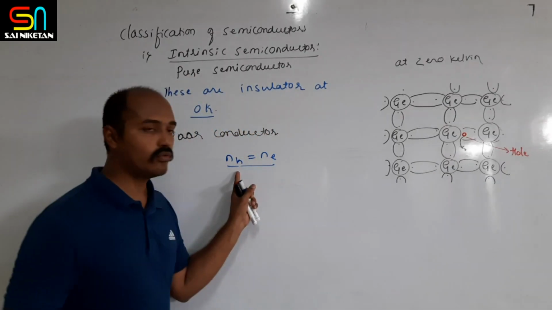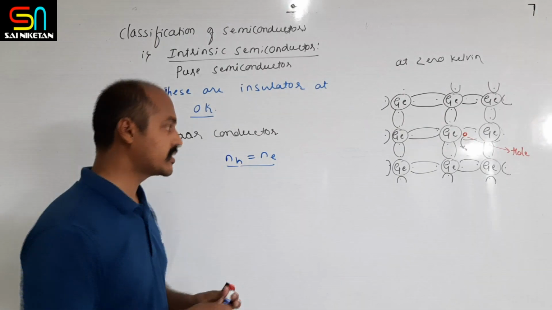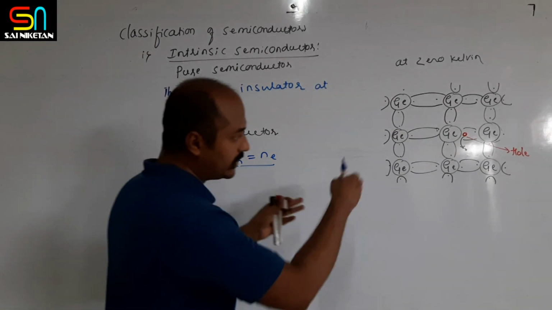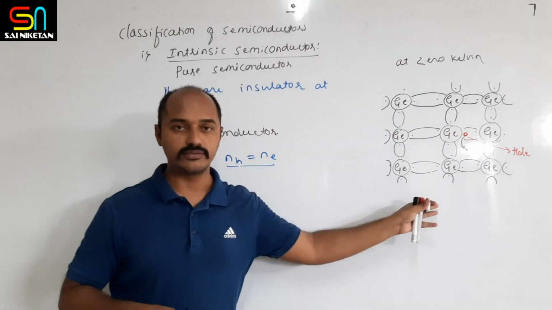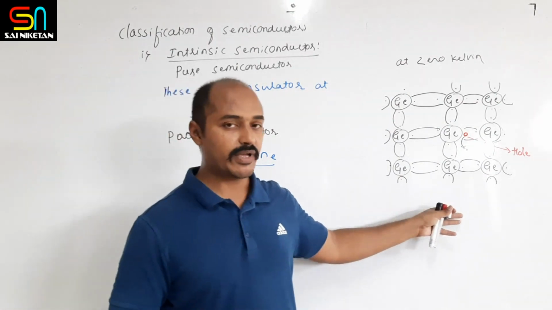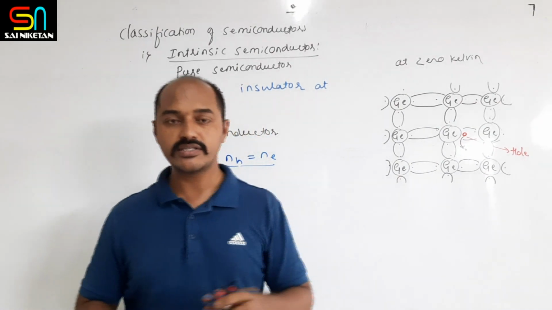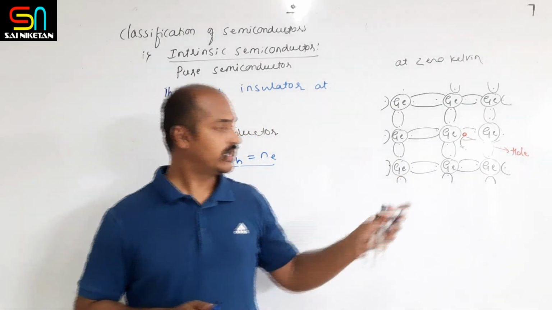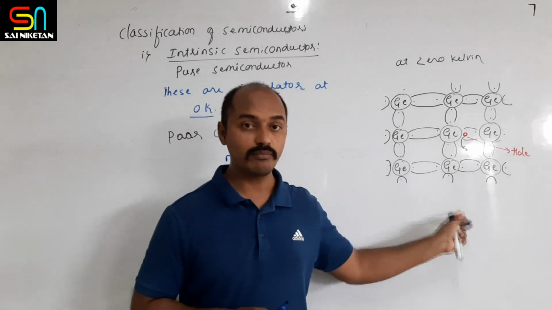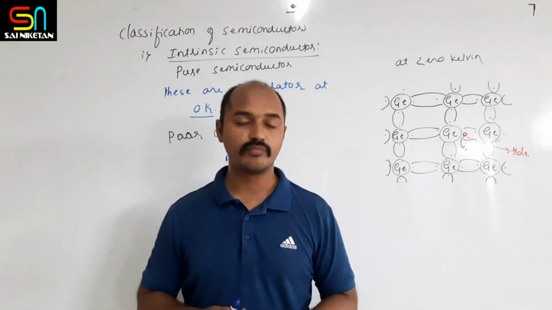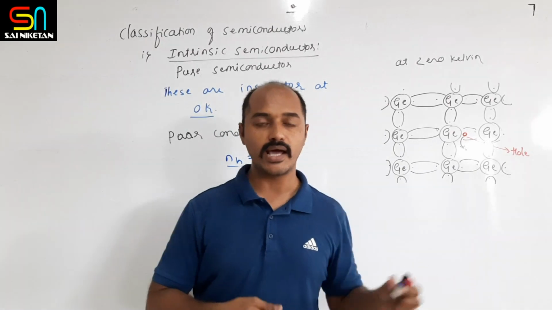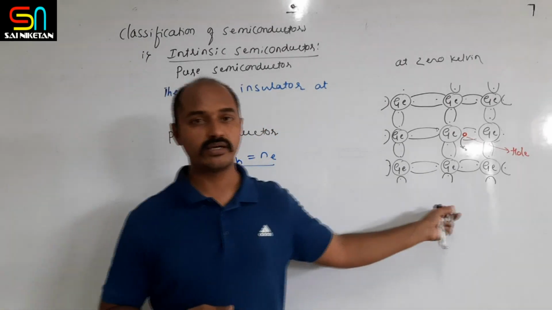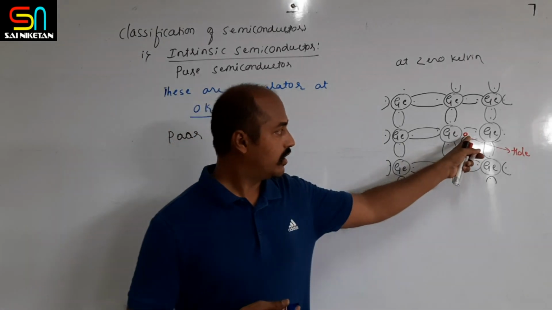Hence I can say that the number of holes is equal to the number of electrons. And the current carried by this kind of semiconductor is not only by electrons. Here not only the electrons are moving, but the holes are also moving. How? I'll explain it in the forthcoming classes.